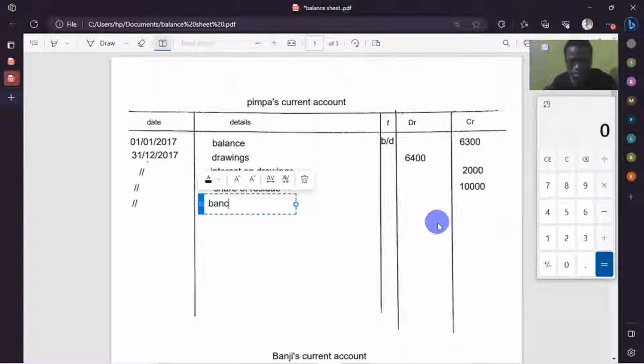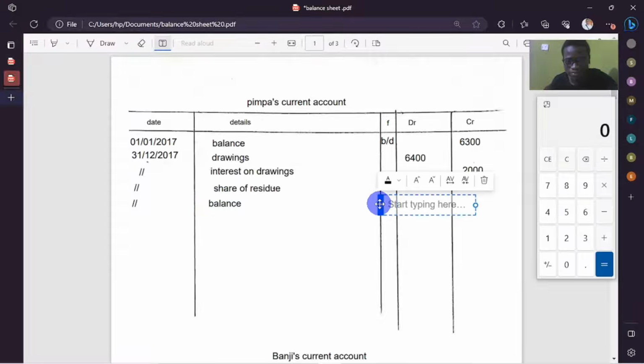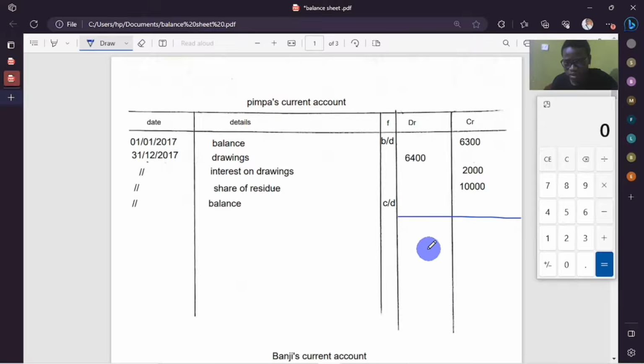So we're going to say balance carried down. So we do our calculations, we find which side between the debit or the credit has the largest amount. Then from that amount, we're going to subtract the lesser figure. I'm sure you guys know this. So we're going to start with the credit side. That's sure to have a greater figure than the debit side.